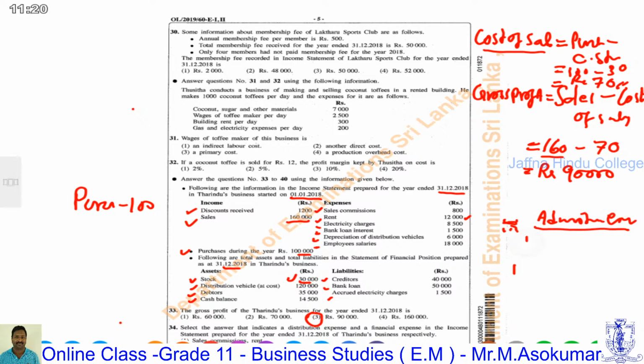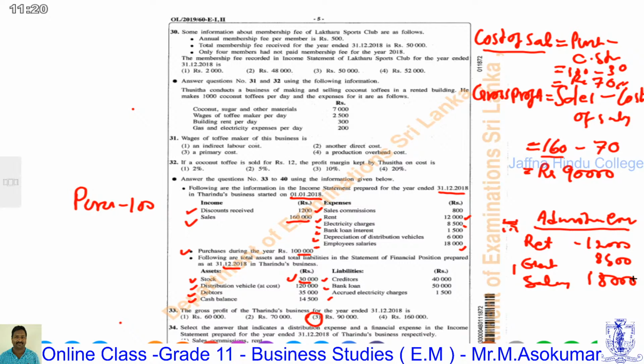Under this, first, rent payment. Rent is rupees 12,000. Electricity charges are also administration, electricity charges 8,500. This is also an administration expense. Bank loan interest is a financial expense. Depreciation of the distribution vehicle is a distribution expense. Employee salary is an administration expense. Salary, rupees 18,000.